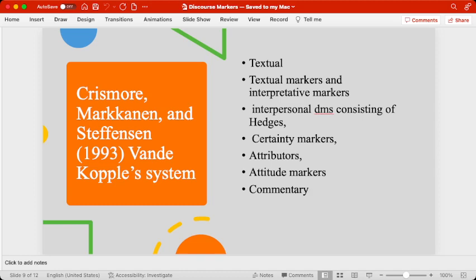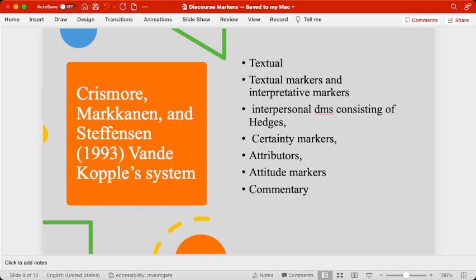And then there are certain other people who have proposed models of how discourse markers could be useful. For example, according to them, there are some textual discourse markers. The purpose of these textual discourse markers is to provide interpretations of the markers, and these very markers can also be used to express our interpersonal feelings. For example, the hedges that we use to connect sentences are also reasons that the discourse is very effective.